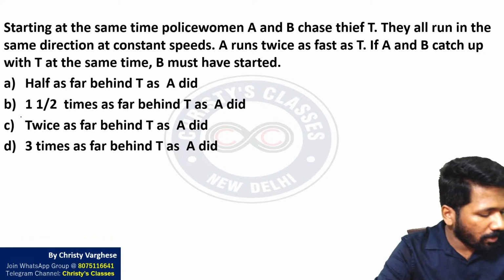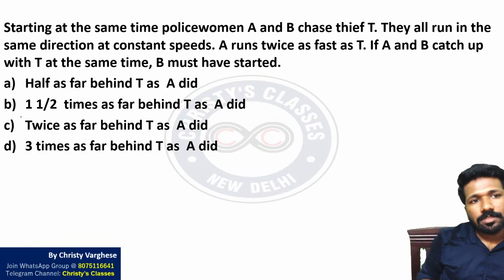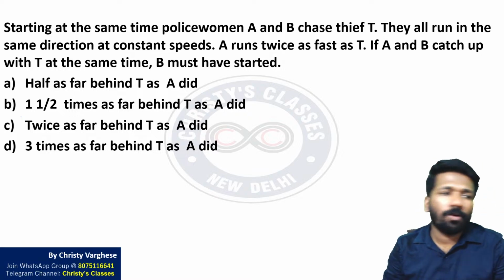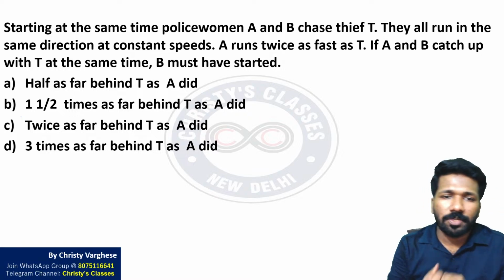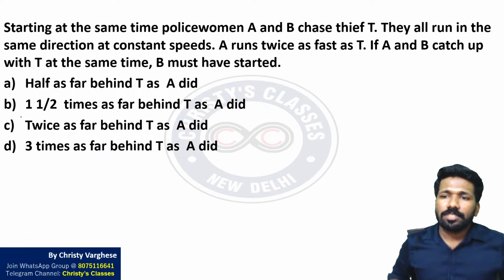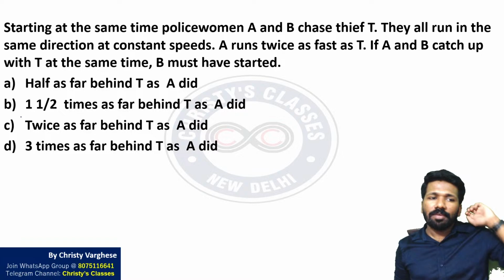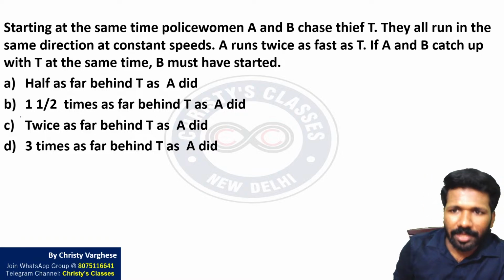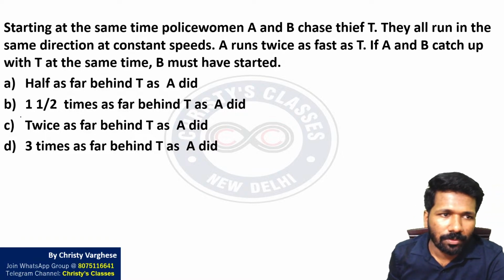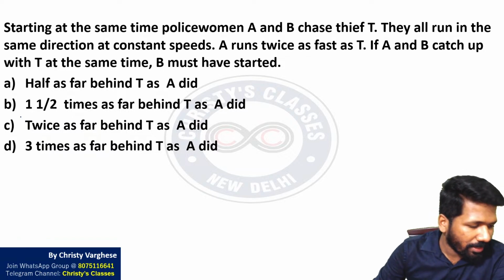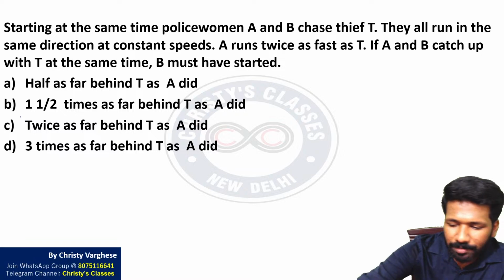Okay, so I'll explain. Starting at the same time, policewomen A and B chase thief T. They all run in the same direction at constant speeds. A runs twice as fast as T, and if A and B catch up with T at the same time, B must have started. So the time taken by B compared to A, looking at the options, that is what we understand.